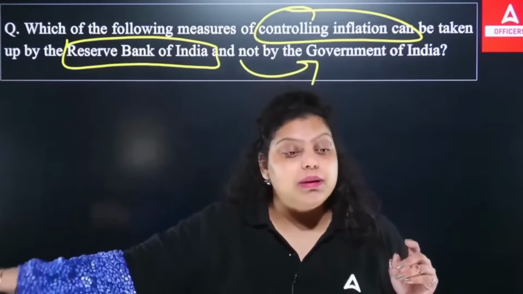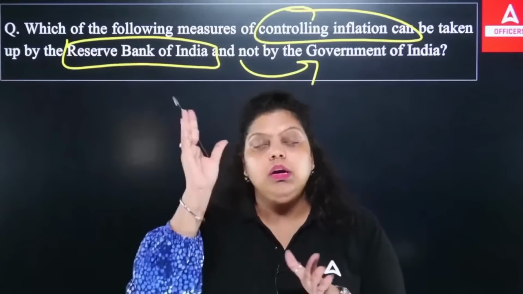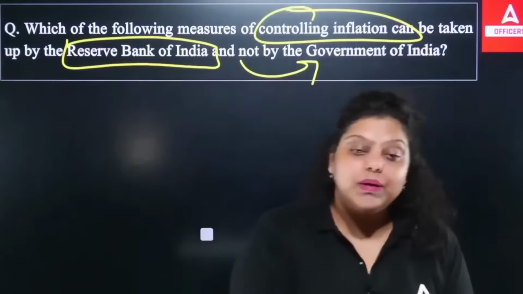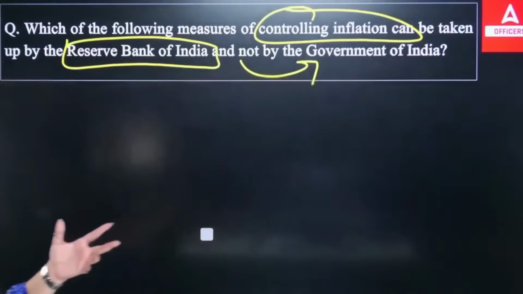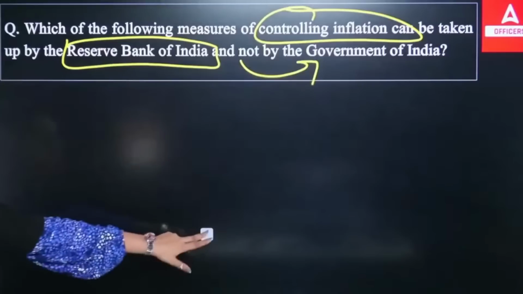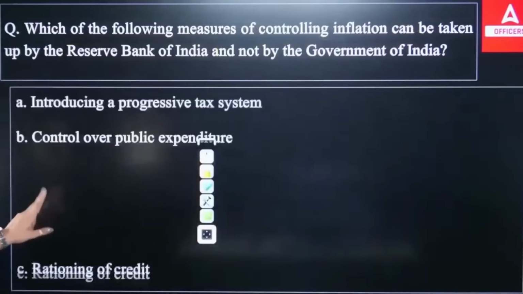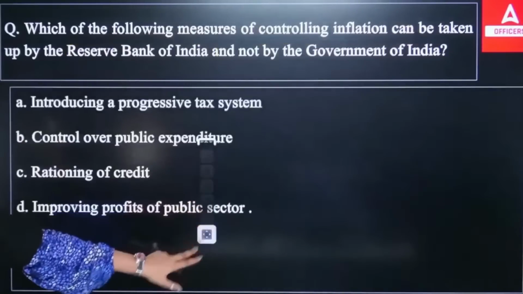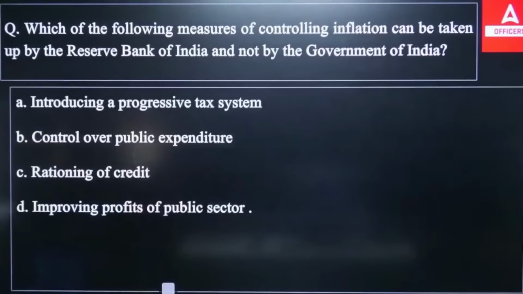Similarly, we have foreign trade measures, which help in controlling inflation. Apart from that, we have other measures in which production will be controlled so that inflation will be controlled. Out of these, you have to tell which of the following controlling methods should be used by RBI.